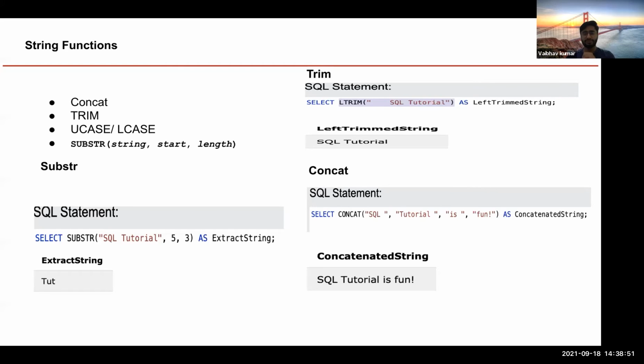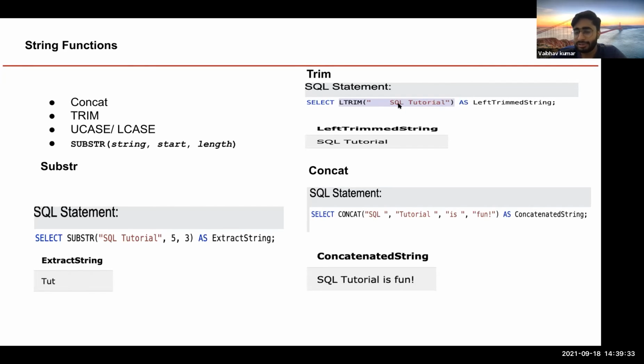So first of all, let's see what is trim. Trim, as the name suggests, is when you want to have the spaces removed around your data. We get a lot of garbage data from the outside world. When I say outside world, I mean things which were not handled properly on your application DB when the application was running. Some garbage values got entered into your DB, right? So assume this was one of the values, looking like this. You can see there are spaces around SQL tutorial, right?